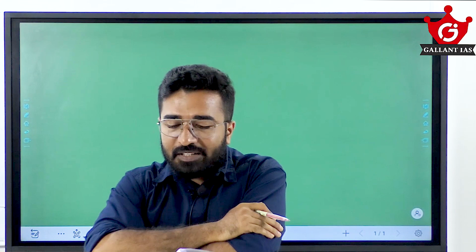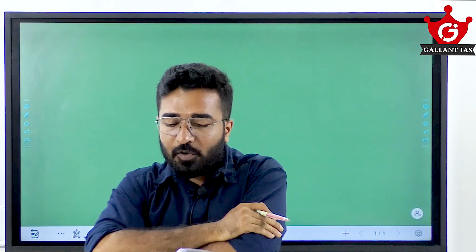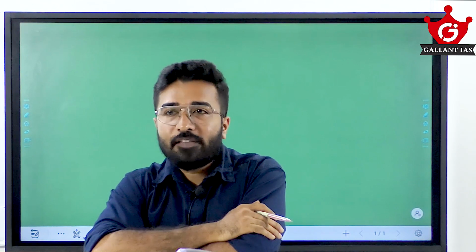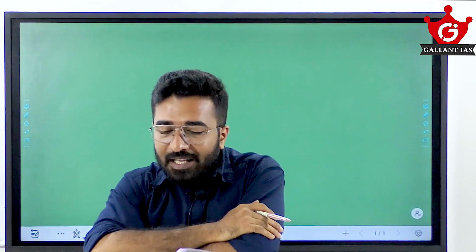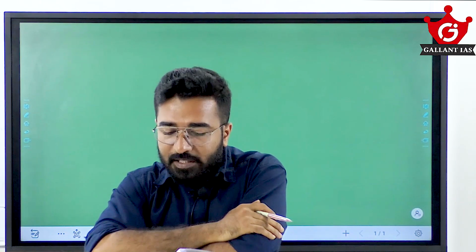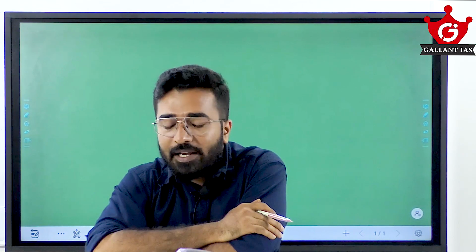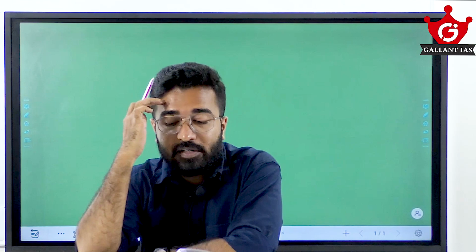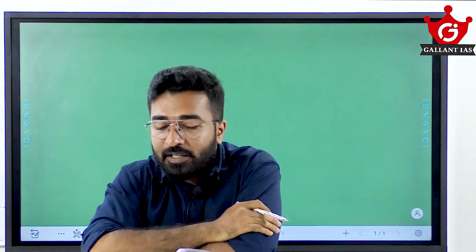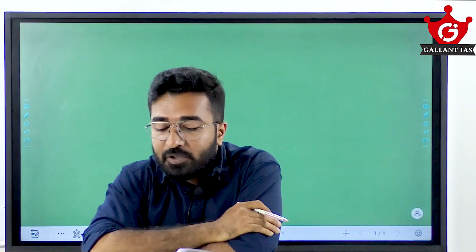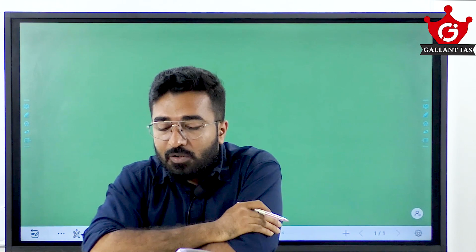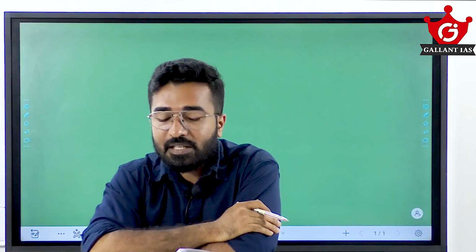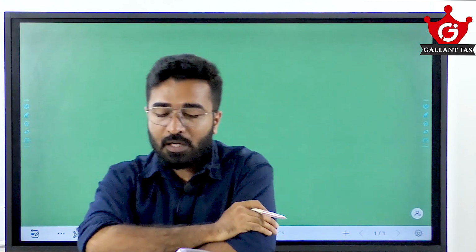Sixth question, with reference to the number of high courts in India, consider the following statements. How many high courts are there in India? 25 high courts. Now, if you take the case of union territories, among the 9 union territories, they are saying that Delhi and Puducherry have separate high courts. Does Puducherry have a separate high court? No, only Delhi is the union territory which has an independent high court. So 2 is wrong, 1 is correct.